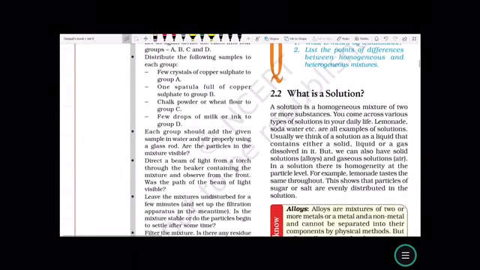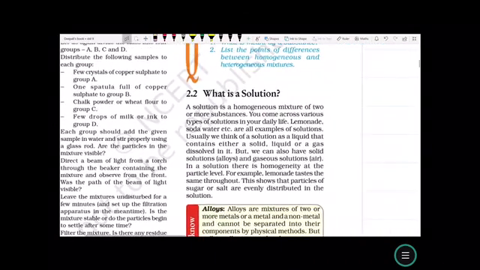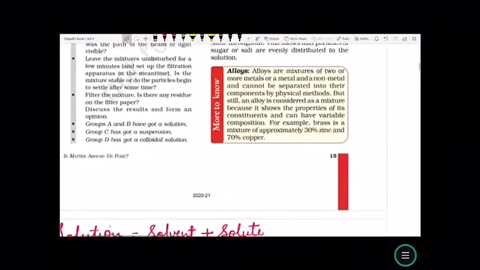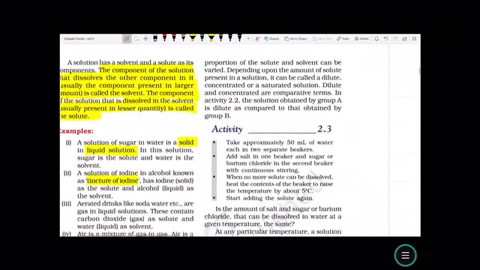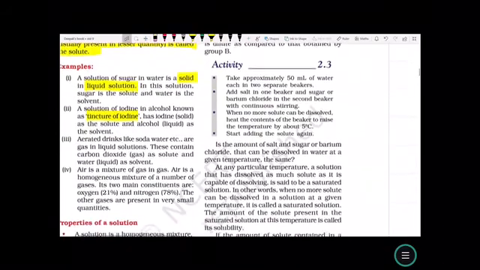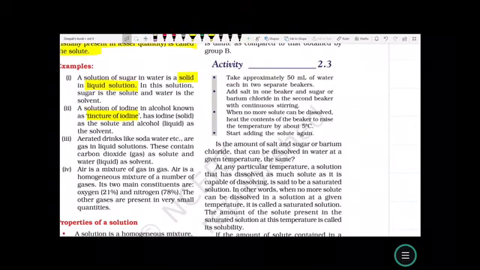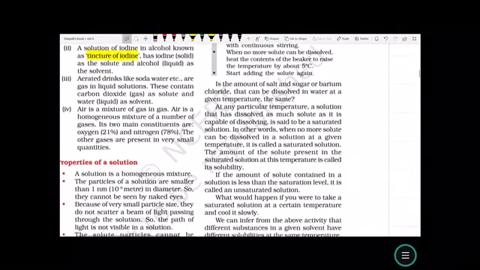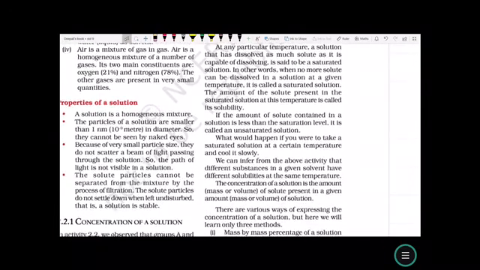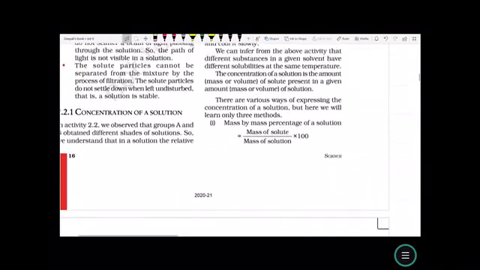A solution is a homogeneous mixture when two or more substances are mixed and they are distributed equally. Examples are sugar solution, salt solution, tincture of iodine, soda and water solution, and gas in gas, that is the air. The properties of a solution are also very clear to you.